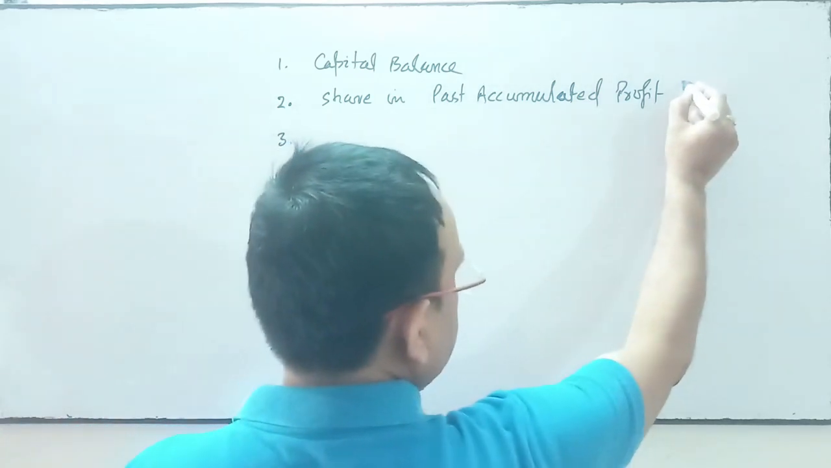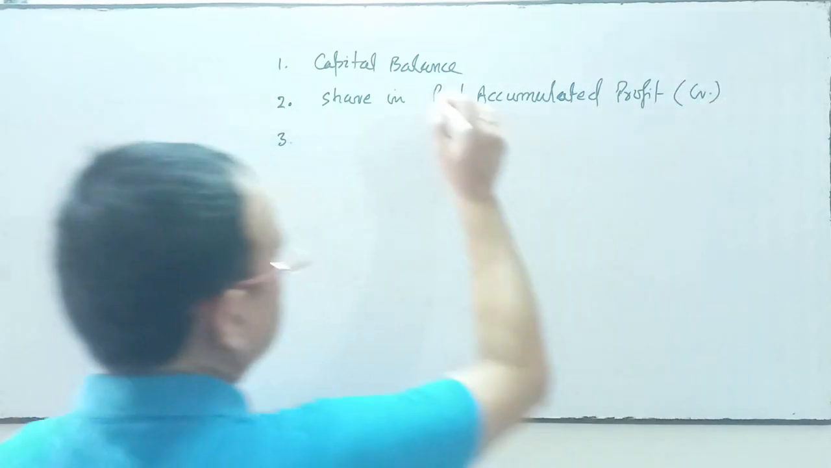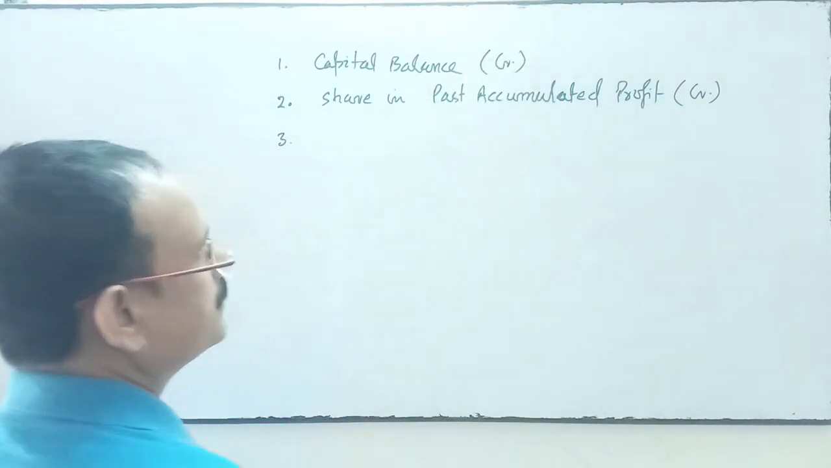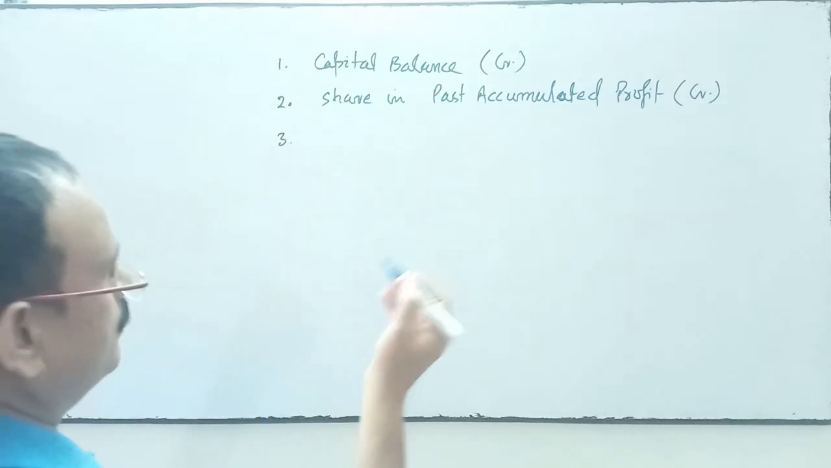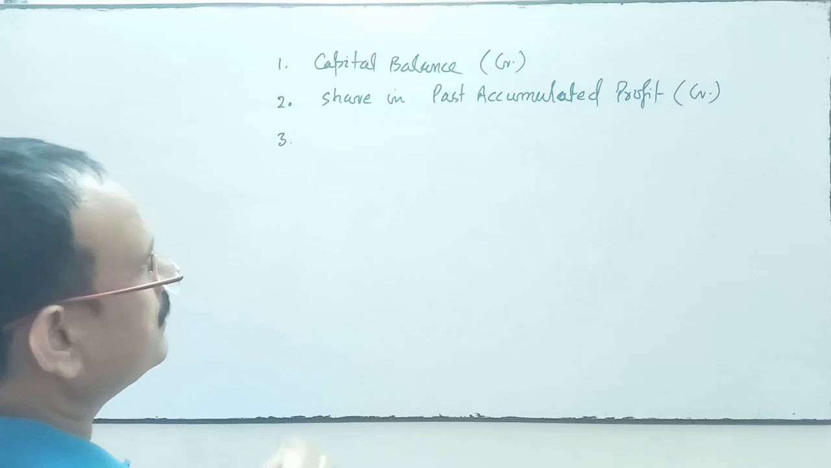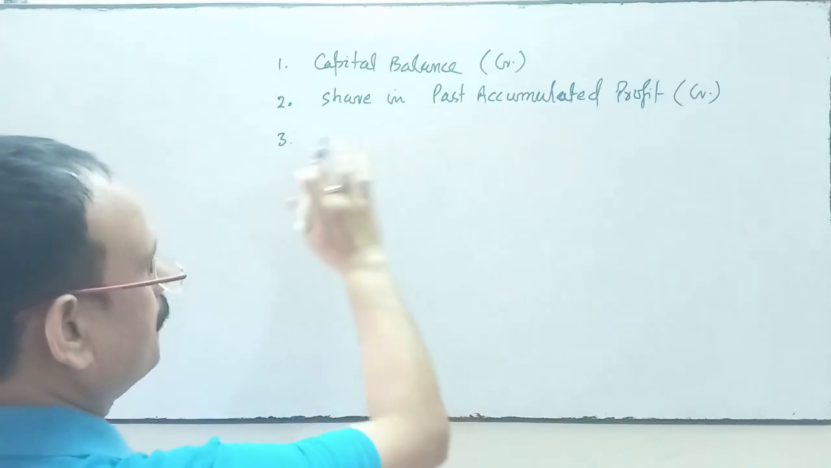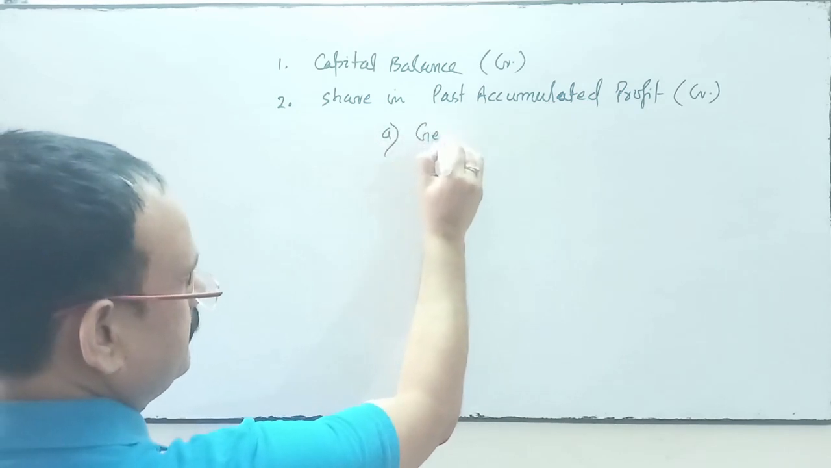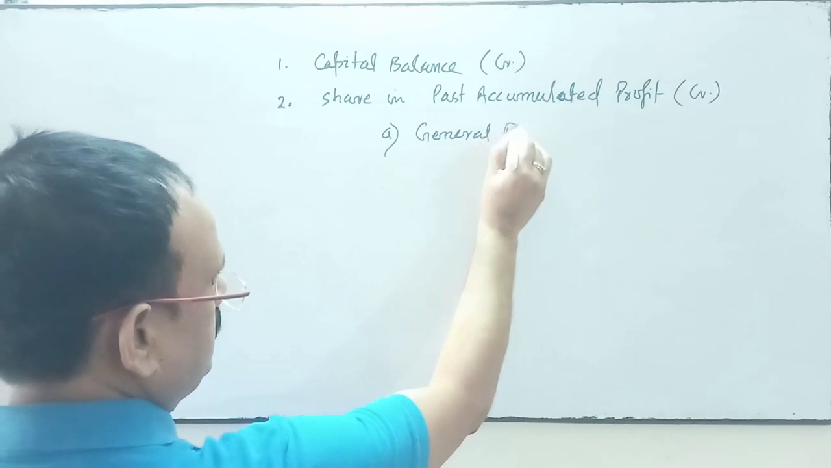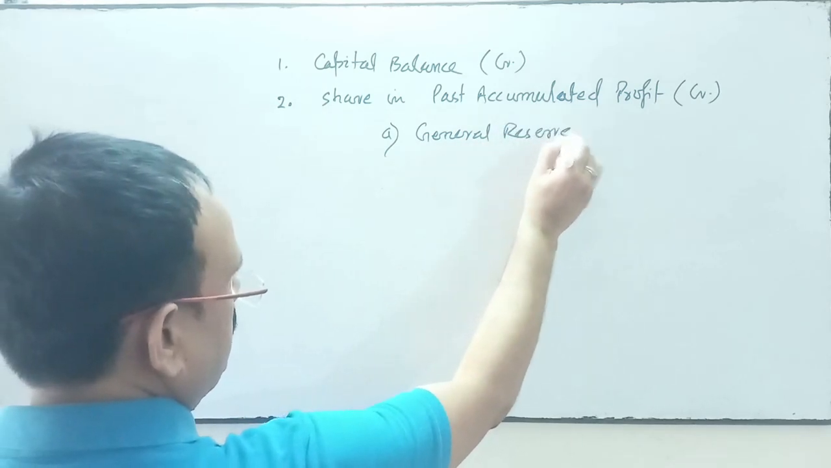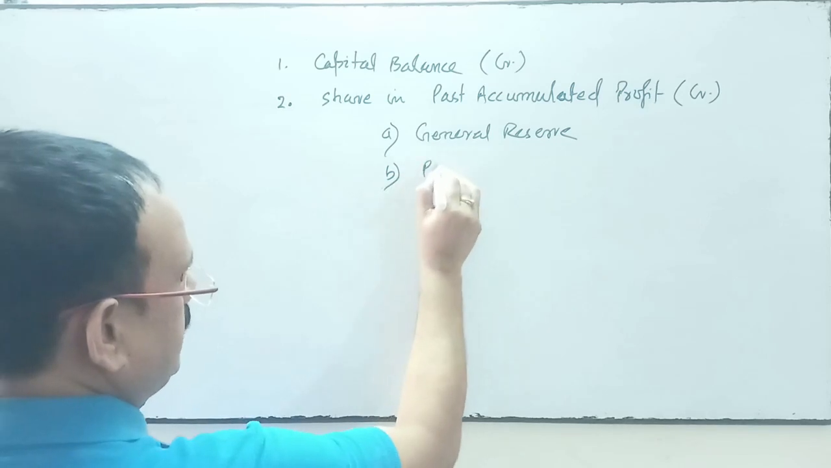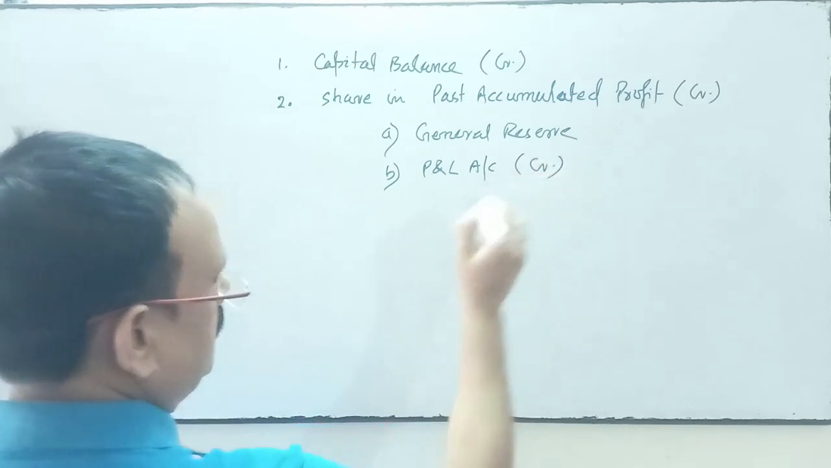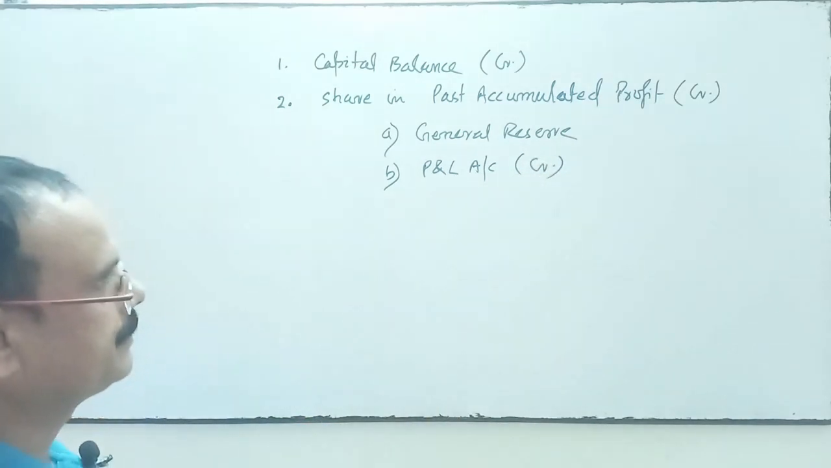This will be credited to the respective partner's capital account. Obviously it's a credit balance, which will be credited to the partner's capital account. Share in past accumulated profit, for instance general reserve, profit and loss account credit balance. These are the past accumulated profit.